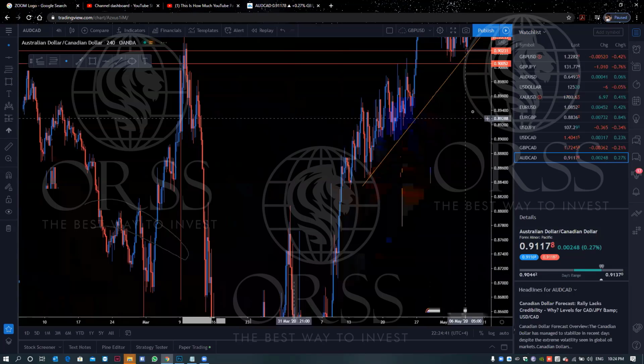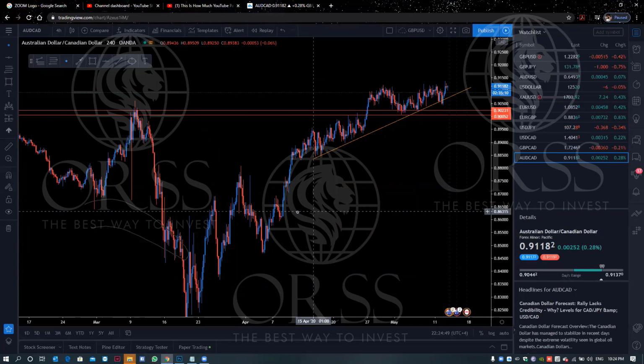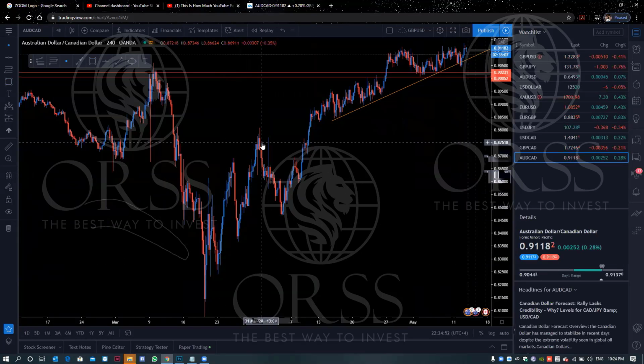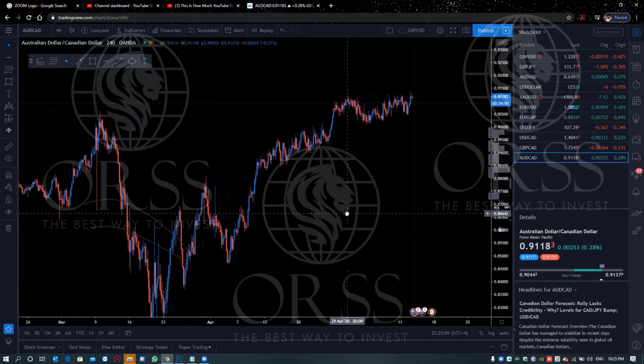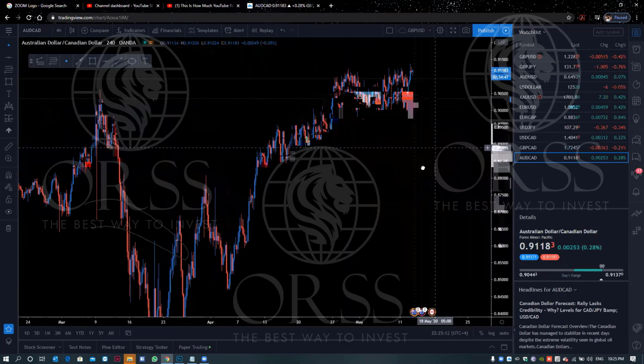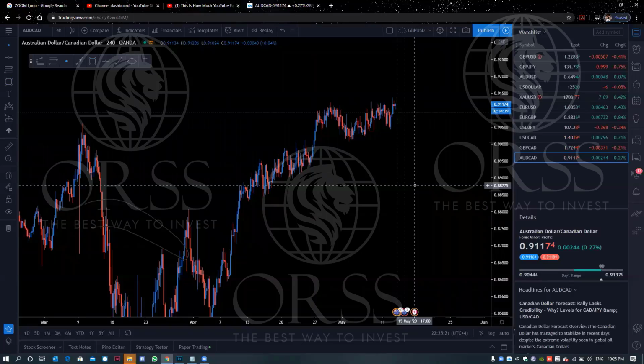But Fibonacci is perfect for working on the rally. This type of rally is on a 4-hour chart, not for the daily. If you go into daily, it's a very long-term trade. If you are looking for a trade for 1 week or 2 weeks, you must analyze the 4-hour chart. The 4-hour chart is very specific and very good for analyzing support and resistance. Clear? Yeah.